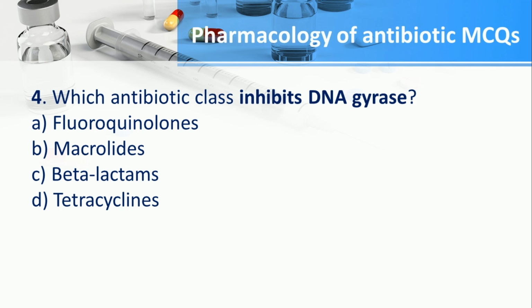Number 4. Which antibiotic class inhibits DNA gyrase? A. Fluoroquinolones, B. Macrolides, C. Beta-Lactams, D. Tetracyclines. The answer is A. Fluoroquinolones.